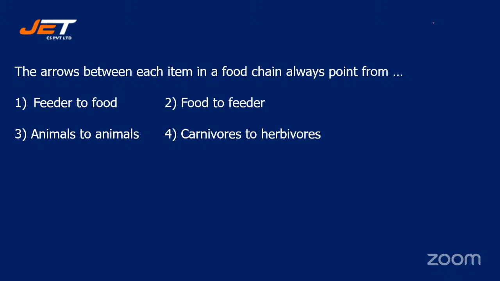Which is the correct option, students? The arrows between each item in a food chain always point from feeder to food, food to feeder, animals to animals, or carnivores to herbivores. This is a very easy question.